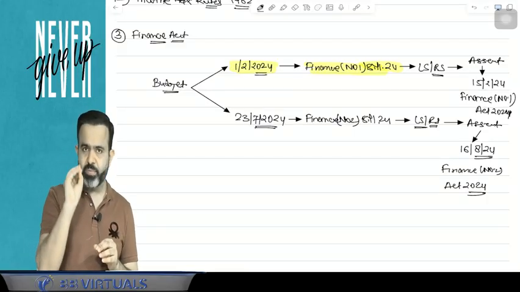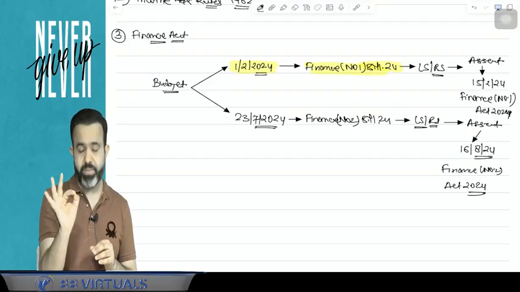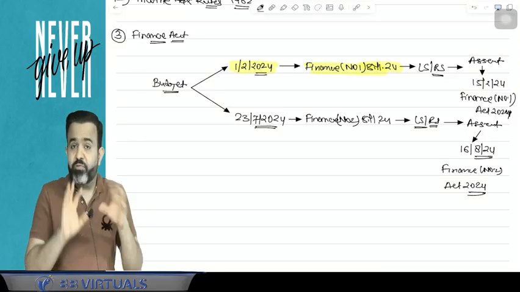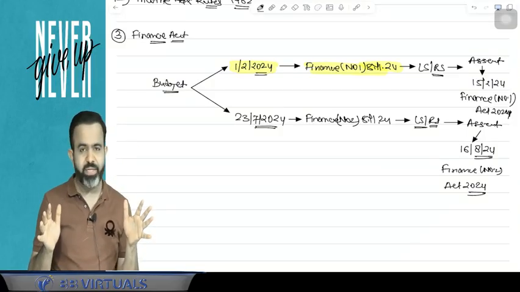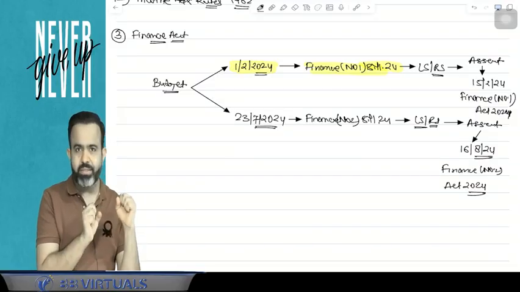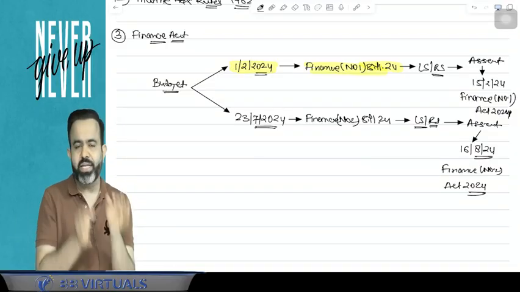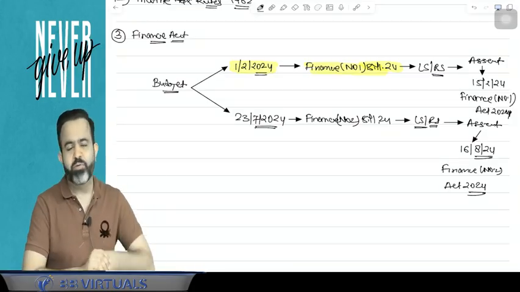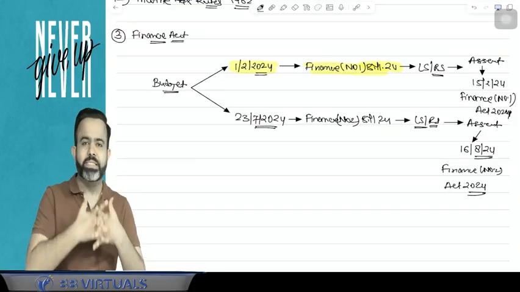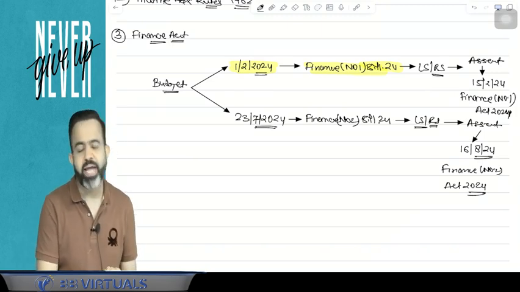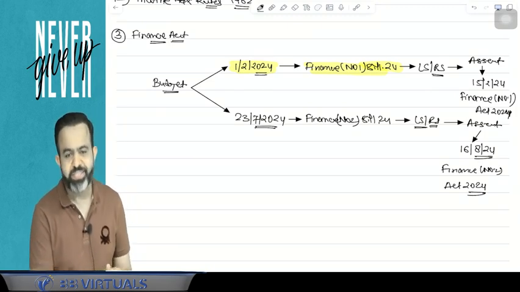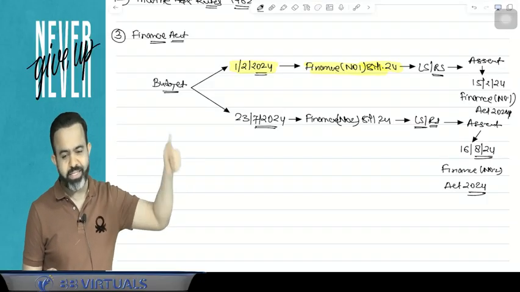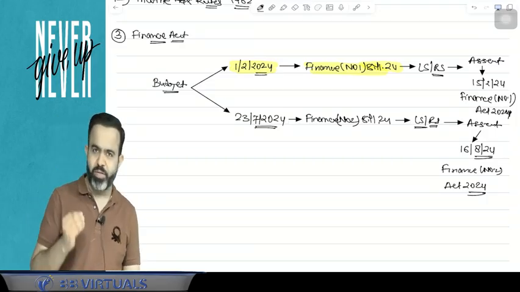Now in the budget, there is one instrument that is known as the finance bill. And guys, that bill is once proposed in the parliament. After that, there will be lots of discussion in the parliament on that provision, that amendment. And after that discussion, that bill will be passed by the parliament, and after that signed by the president, and from the date on which it is signed by the president, it is known as the Finance Act. So in the current year, there are basically two Finance Acts. One is the Finance Number 1 Act 2024, and the second is the Finance Number 2 Act 2024.